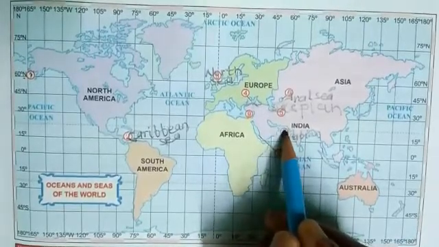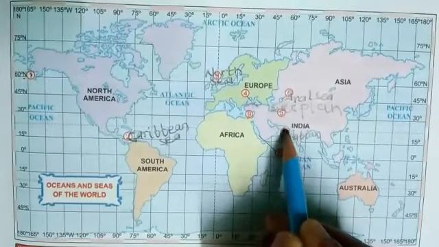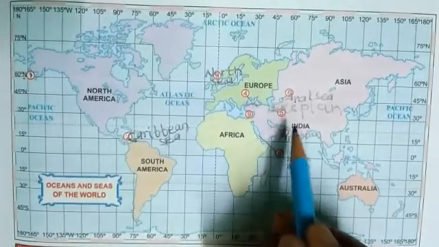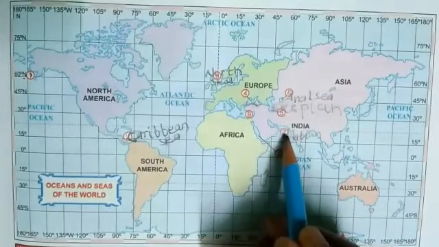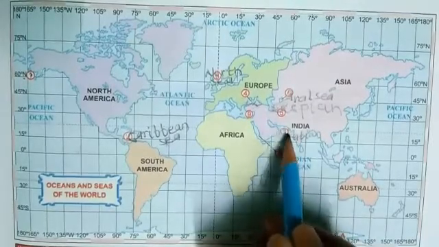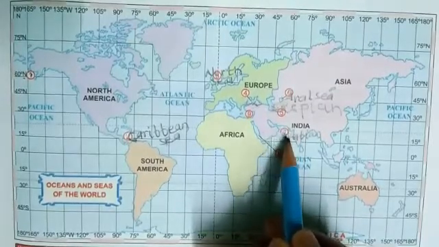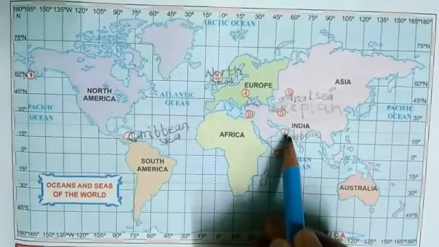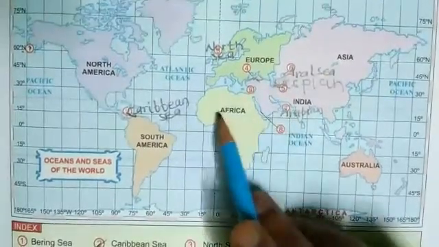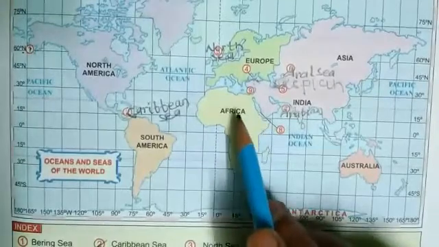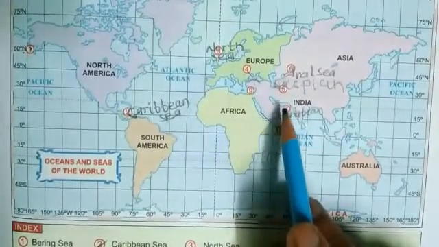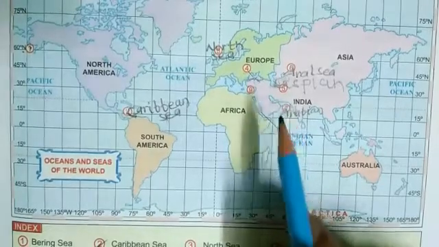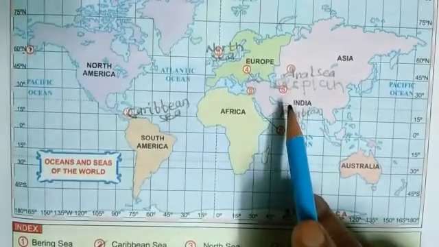Arabian Sea. It has long been an important trade route between India and the West. West means Western countries. Its chief ports are Aden, Yemen, Karachi and Mumbai. They are important ports.